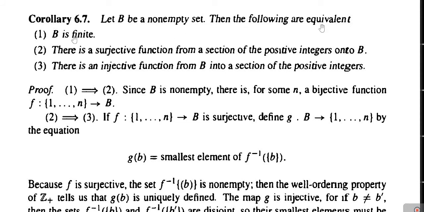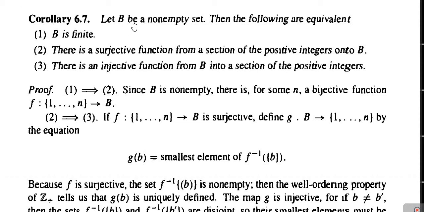Logically equivalent means that each one of them implies the remaining ones, which means statement 1 implies statement 2 and is implied by statement 2. That is, 1 implies 2 and 2 implies 1. Similarly, 1 implies 3 and 3 implies 1. And finally, 2 implies 3 and 3 implies 2. To prove this, it is sufficient to show that 1 implies 2, 2 implies 3, and 3 implies 1. So let us prove this one.